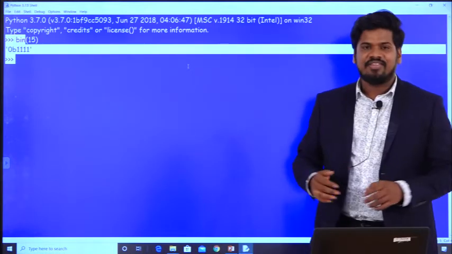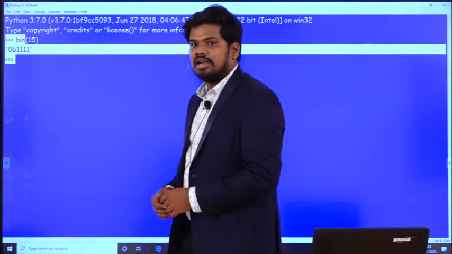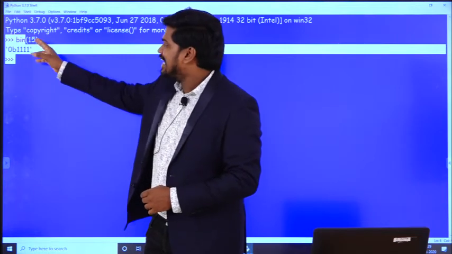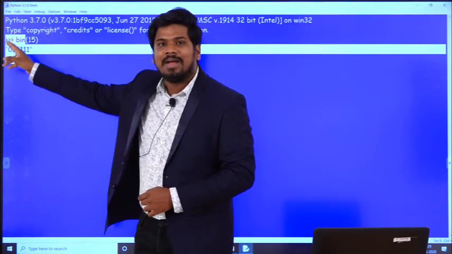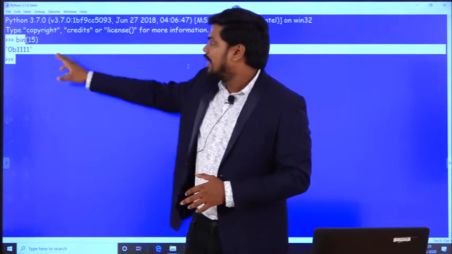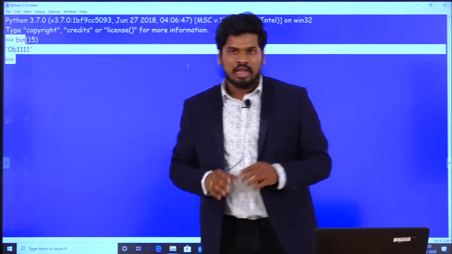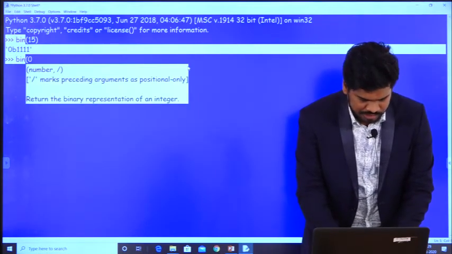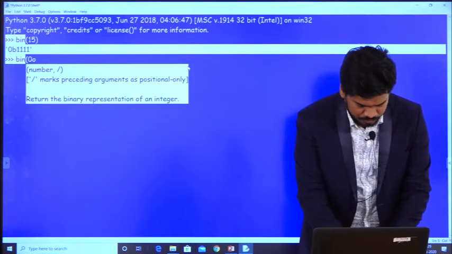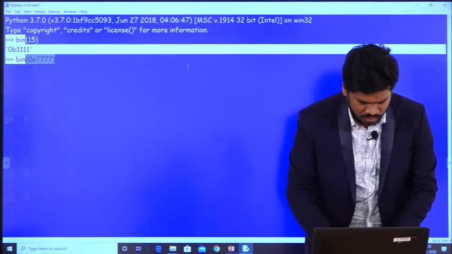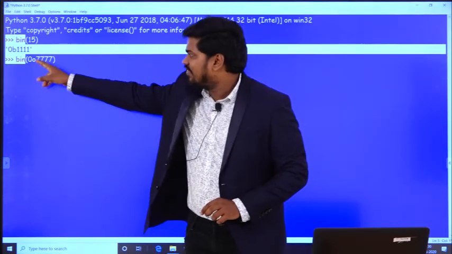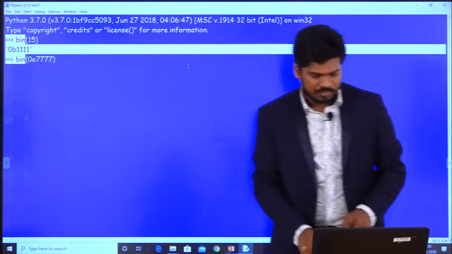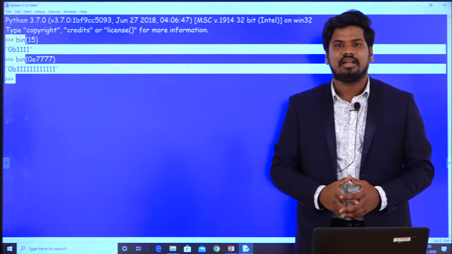So it has given me 0b1111. What I am saying to the Python interpreter here is, hey Python interpreter, can you convert a decimal number to a binary number? So as a result, Python has successfully given me this answer. And now observe carefully, bin of 0o7777. By looking at this, I have prefixed 0o, which means that I am converting an octal number to a binary number. Observe carefully. So it has successfully executed.